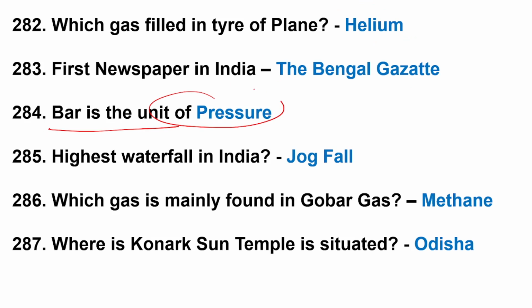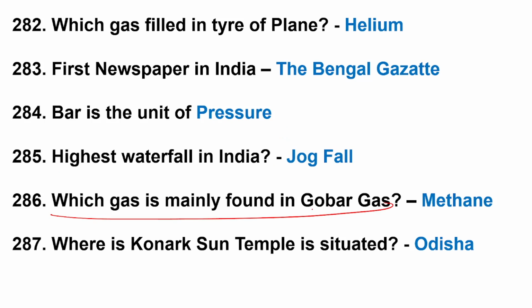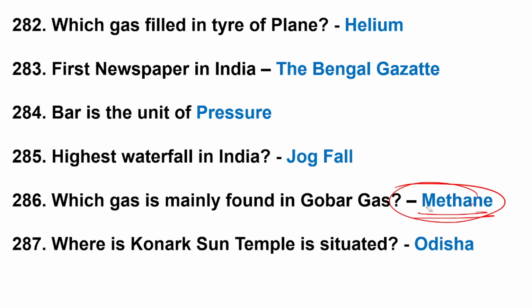Bar is the unit of pressure. Pressure unit is bar. Highest waterfall in India, Jog Falls is correct. Which gas is mainly found in gobar gas? Marsh gas, methane. Konark Sun Temple is situated in Odisha.